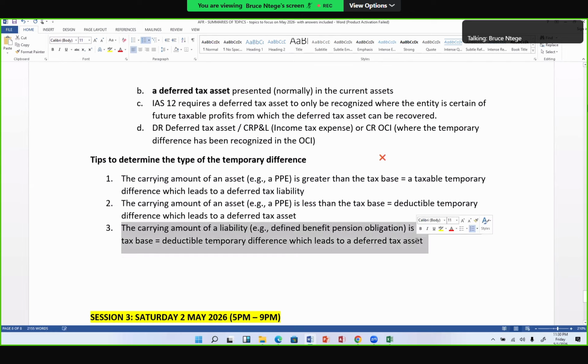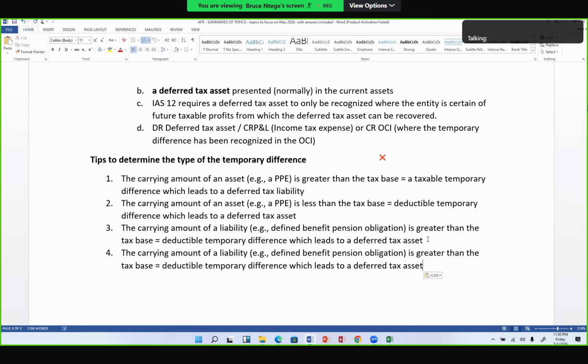Now rule 4 is going to be the opposite of rule 3. So rule 4, which is the last, is the opposite of rule 3. In this case, the carrying amount of this liability is less than the tax base.